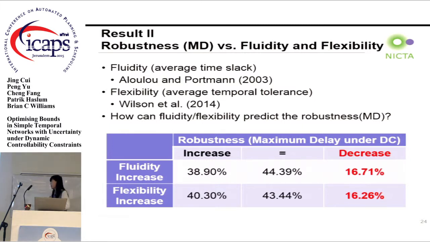As we can see from the table, 16 to 17% of the test cases have a contrary result, which means the schedule with a higher fluidity or flexibility may have a lower robustness in terms of the maximum delay under uncertainty.